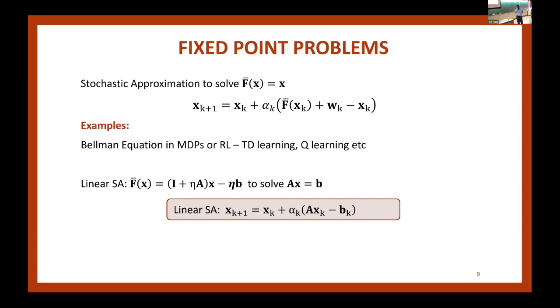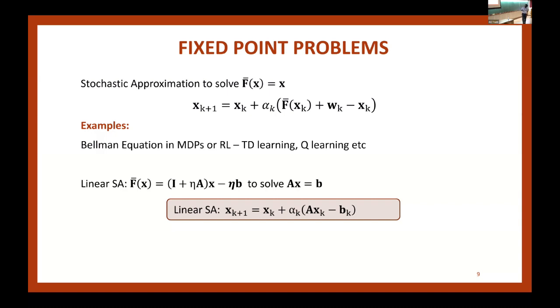Sorry? That's a very good question. That's what Prashant talked about yesterday. I'm going to bypass that question. So the choice of eta is going to depend on the largest eigenvalue of A. I mean, the smallest in terms of magnitude. And I'm assuming that I know what that is and I can pick eta appropriately. Otherwise, usually if you're doing diminishing step size, then after some point, all these assumptions will kick in anyway. So it's okay in practice.